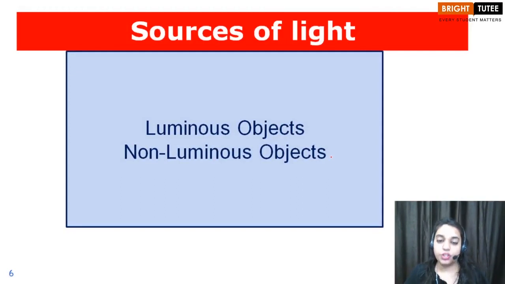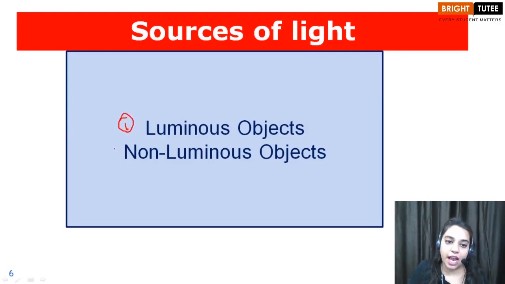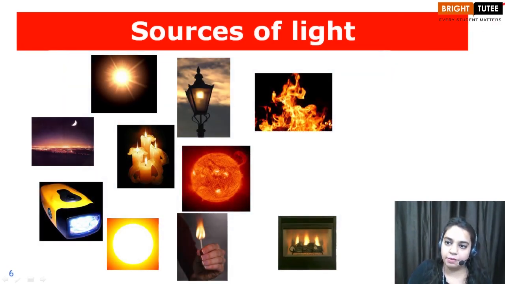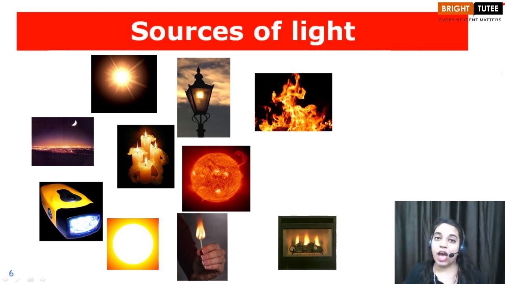Now children, we have to discuss two other classifications of sources of light, which are luminous objects and non-luminous objects. As you know, we have discussed the sun and moon, and we were discussing that the sun has its own light, whereas the moon does not have its own light. Instead, it reflects the light which it receives from the sun. Right children? Those objects which have the light of their own are called luminous objects. Again children, no need to cram anything, you just understand the concept. Luminous objects are the objects which have the light of their own.